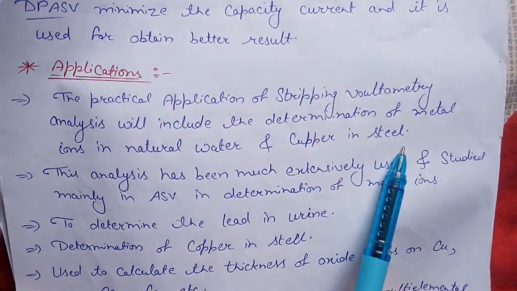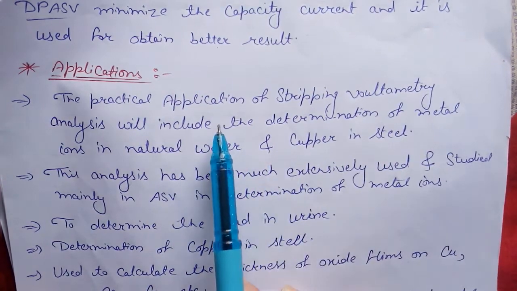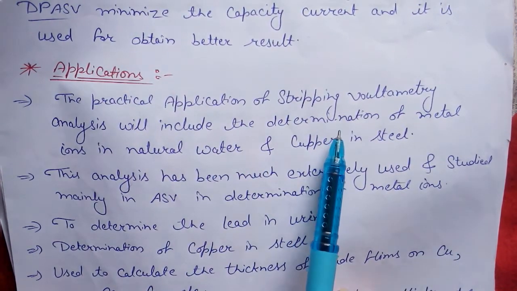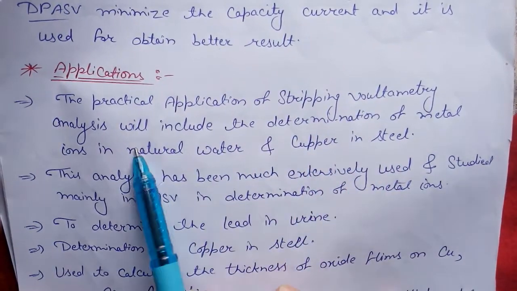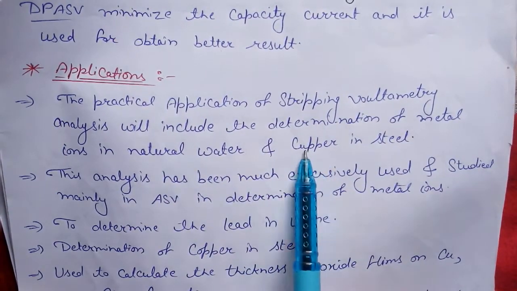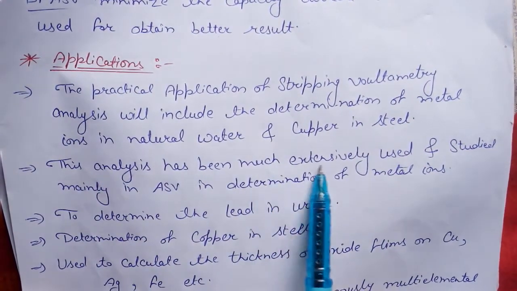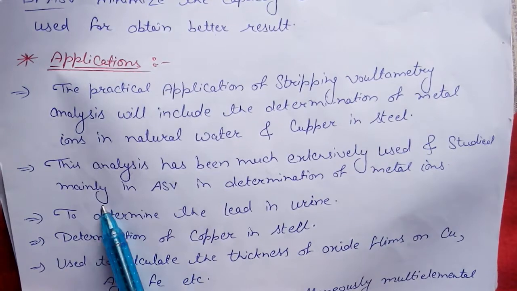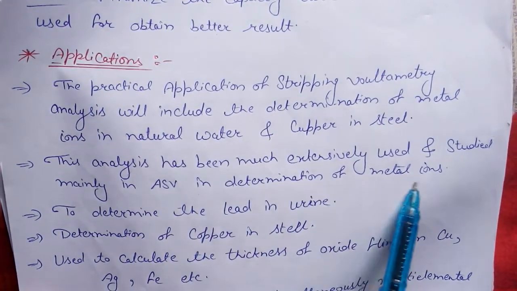So we can conclude it is the analysis of two types of samples: first, metal ions in natural water, and second, copper in steel. This analysis has been extensively used and studied mainly in ASV, anodic stripping voltammetry, for determination of metal ions.